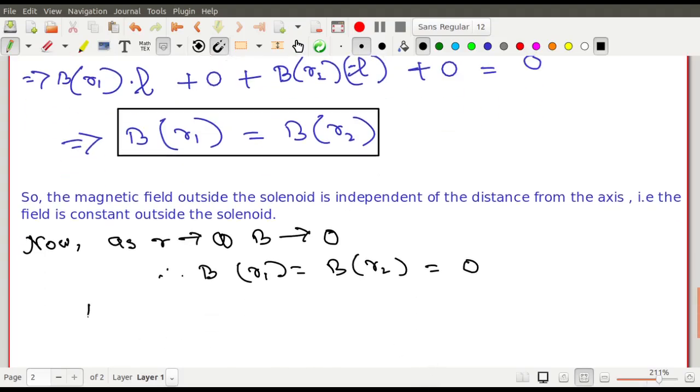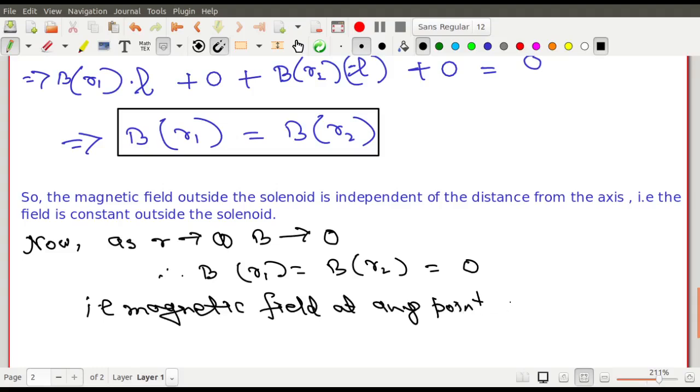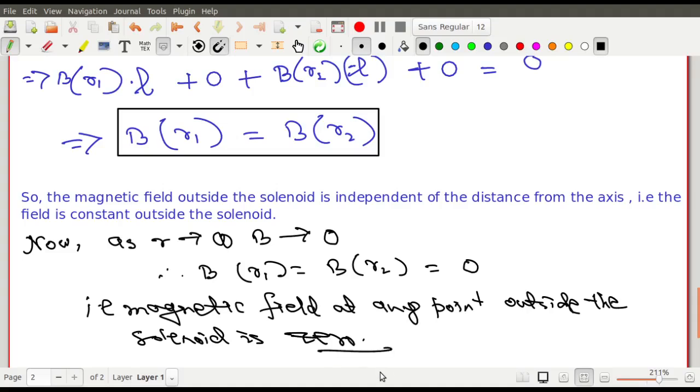That is, the magnetic field at any point outside the solenoid is 0. The magnetic field at any point outside the solenoid is 0.